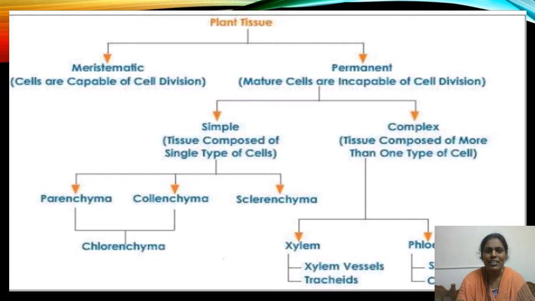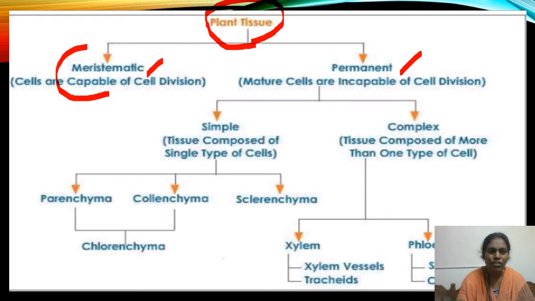First, we will discuss plant tissue. Plant tissue is classified into two types: meristematic tissue and permanent tissue. How many types of plant tissues are there in plants? There are two. What are those? Meristematic tissue, permanent tissue. In this video, we are going to focus only on meristematic tissue.